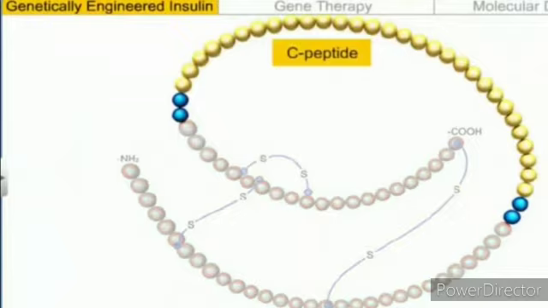This C peptide is not present in the mature insulin and is removed during maturation into insulin. The main challenge for production of insulin using recombinant DNA techniques was getting insulin assembled into a mature form.